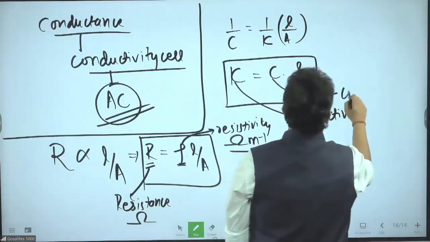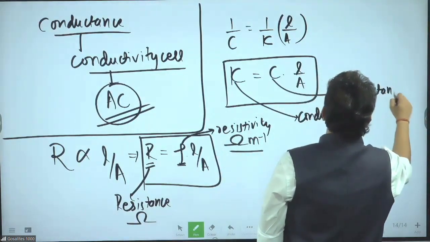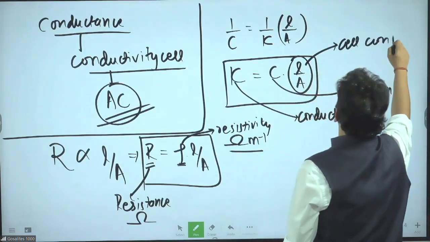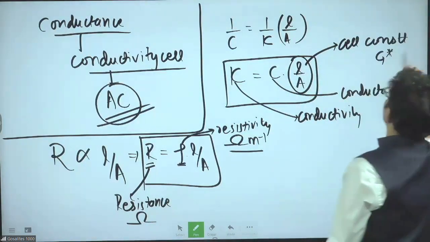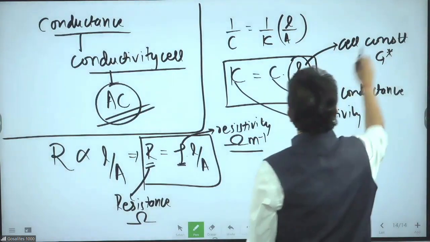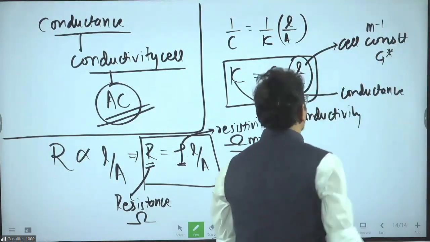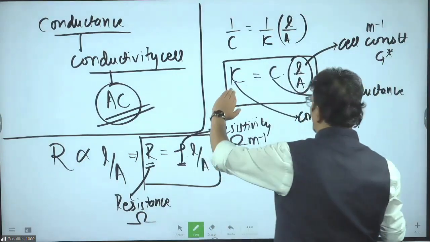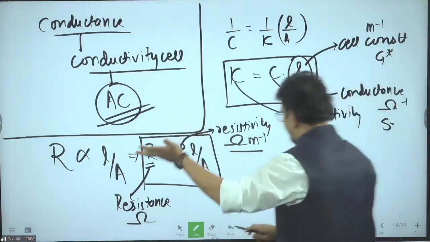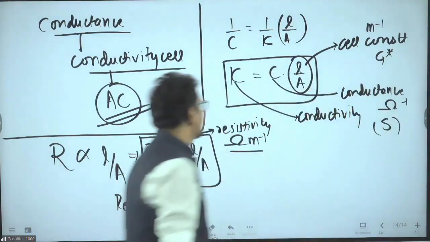C is conductance. L by A, length by area, is called cell constant. The other symbol is G star. Cell constant G star, units: length meter, area meter square, so meter inverse will come. Conductance is the reciprocal of resistance, so ohm inverse will come. That is also called Siemens. The symbol is capital S, not second.